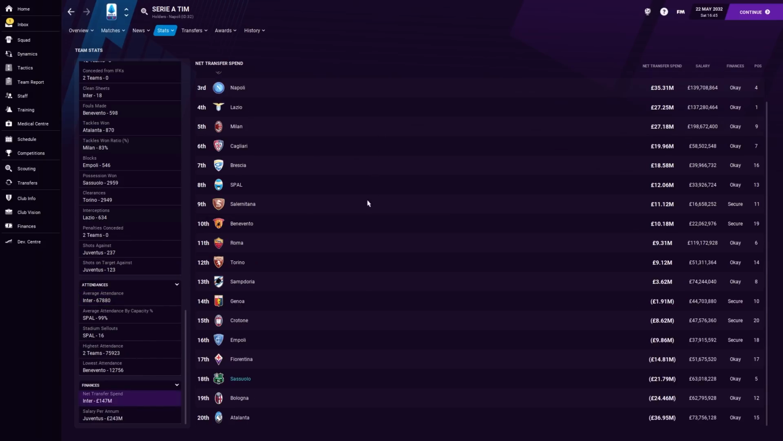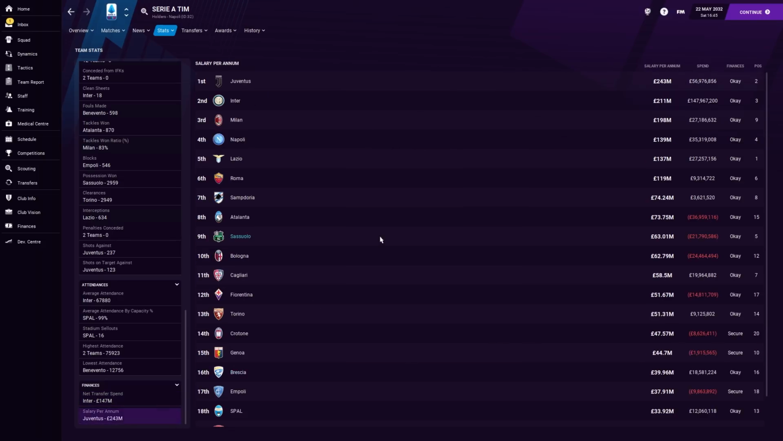Net transfer spend, obviously, we actually made money. We made £21 million. Salary per annum as well, 9th highest salary, so we're definitely overachieving on that as well, and that makes me extremely happy to be well and truly up and around these big dogs with spending literally a third of the money of some of them, so that's pleasing. Right, let's look at player stats now.